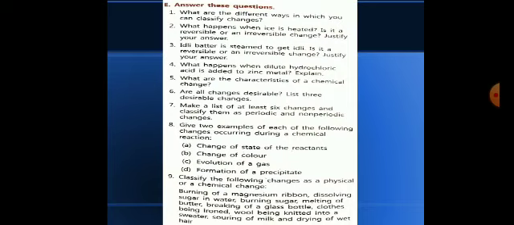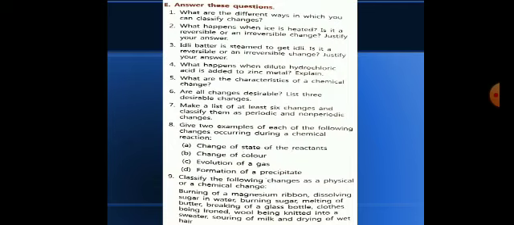Next you can give that when aluminium, silver white aluminium reacts with hydrochloric acid, it will form ammonium chloride, which is black precipitate, and it will release hydrogen gas. Next, evolution of gas. You can give the same example of zinc and HCl, that whenever zinc reacts with HCl, hydrochloric acid, it will release hydrogen gas, plus it will form zinc chloride. Same thing you can give.